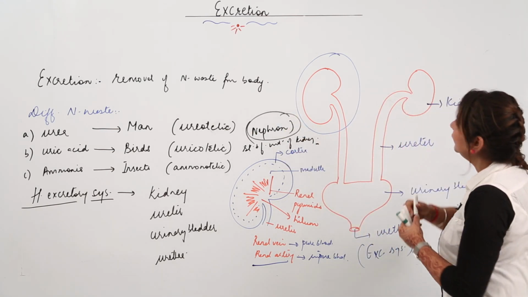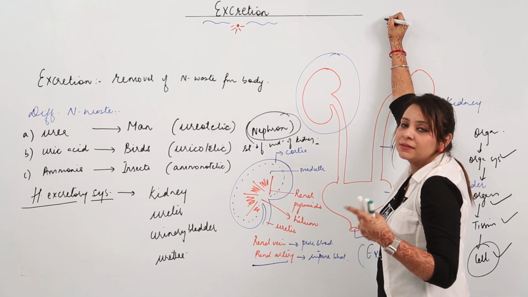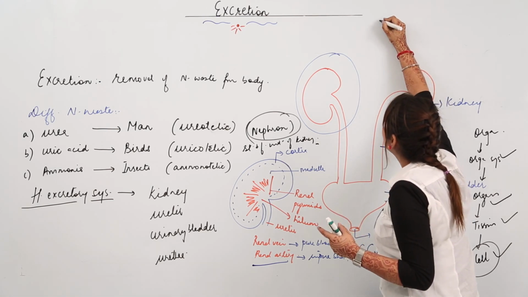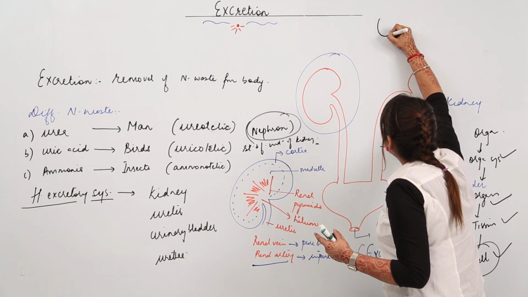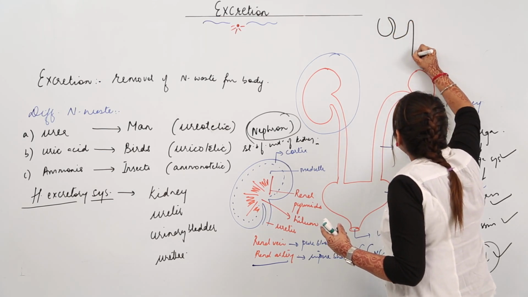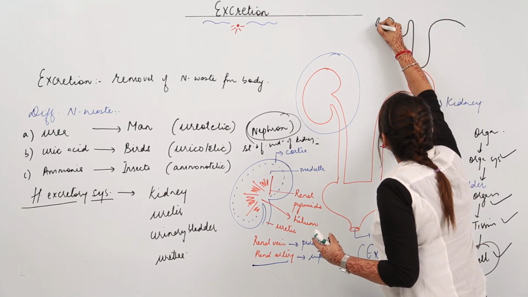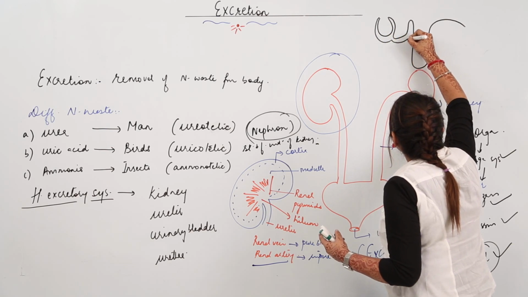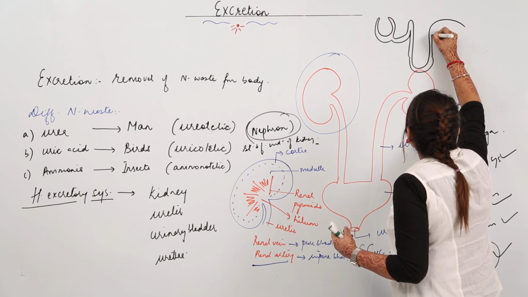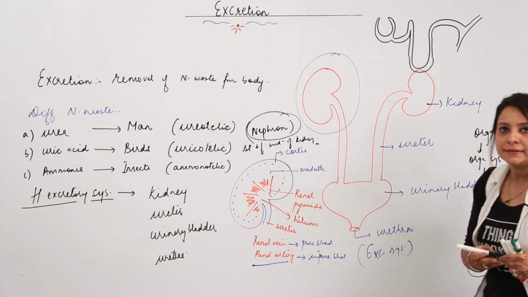Now what is the structure of the nephron? See, just see how I am drawing, because you have to draw like this. It appears to be slightly difficult, but it's not actually. So just look at the board how I am going to draw it. Form a U-shaped structure like this, then one descending limb, ascending limb, and like this. Similarly, like this you need to form. So this is the structure of the nephron.